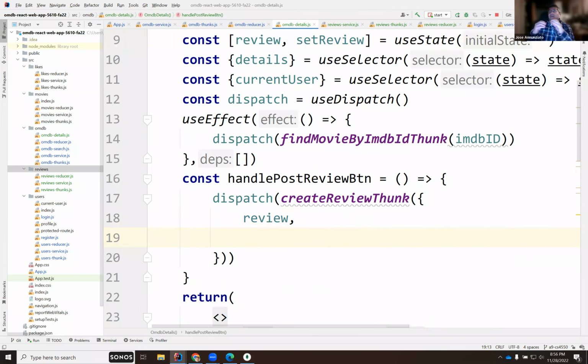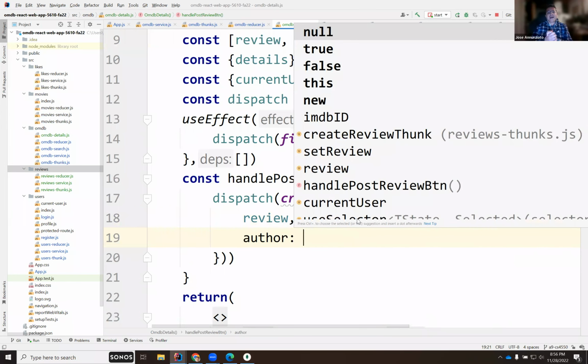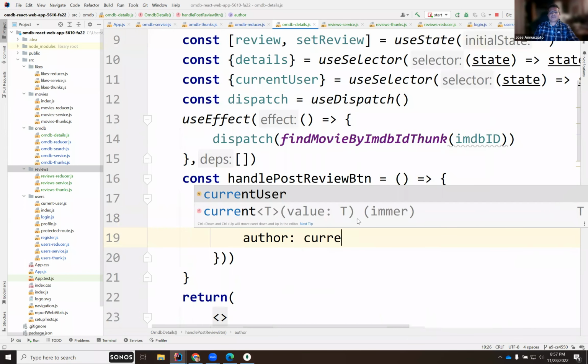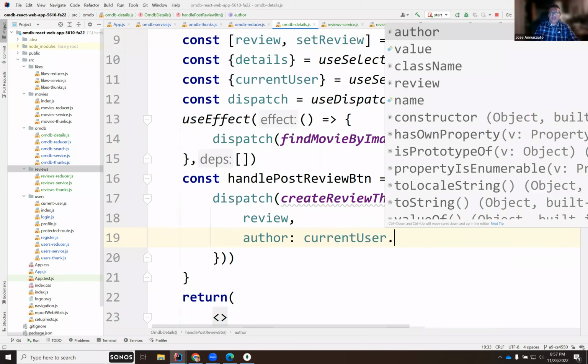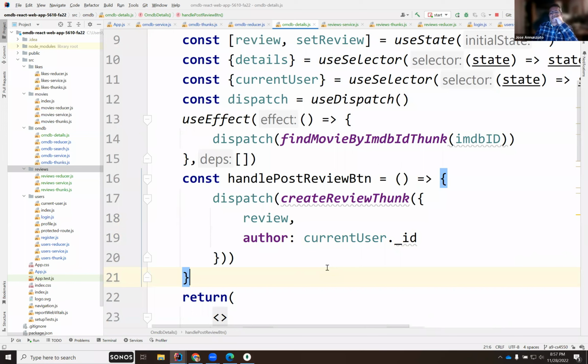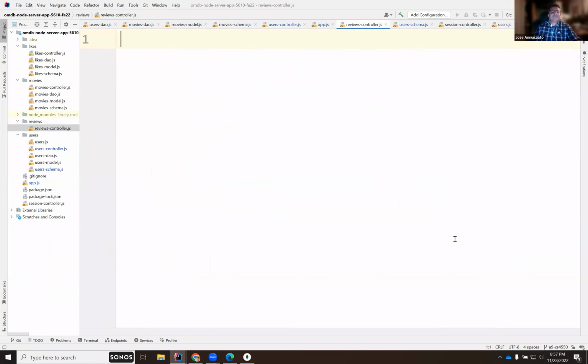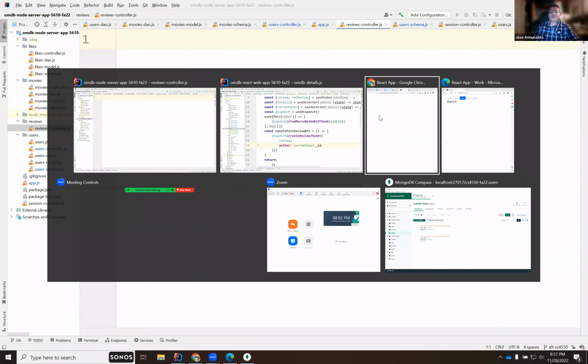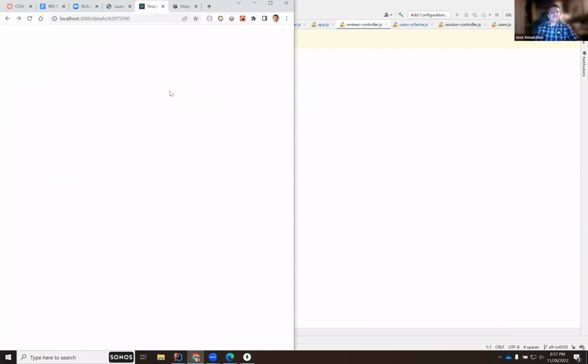And then the author, who's the author, and this will be the ID of the person, right? So this will be current user dot ID. Okay. All right, excellent. So let's see if this blows up. So React app. Let's refresh. Uh-oh, it's already not working. Let's see what's complaining.